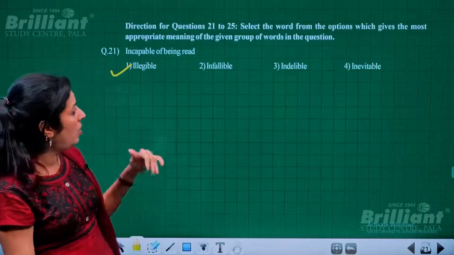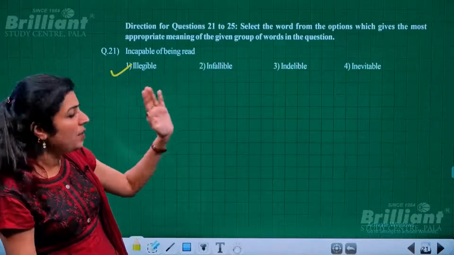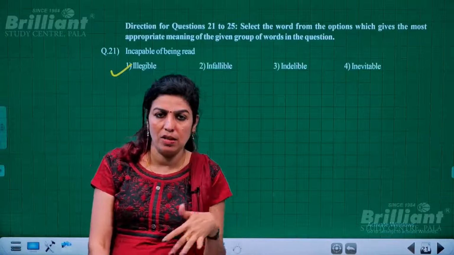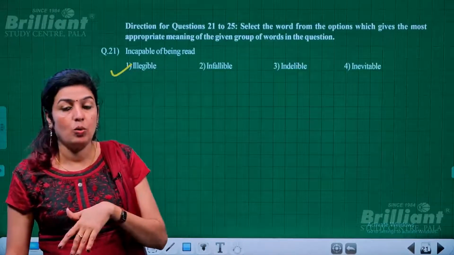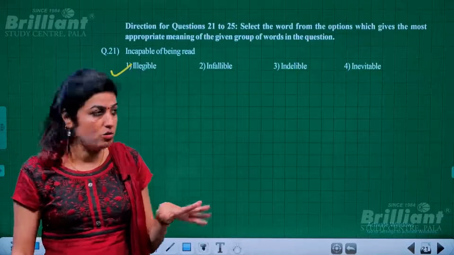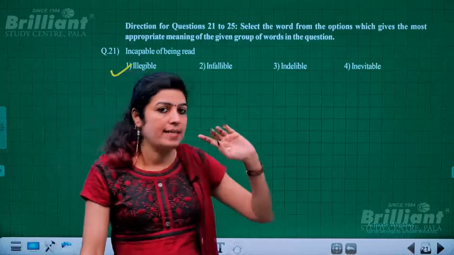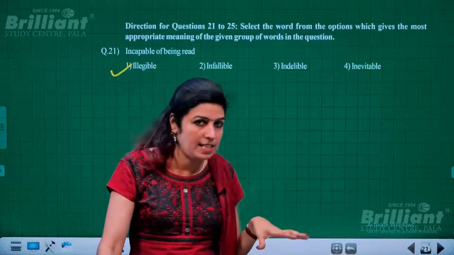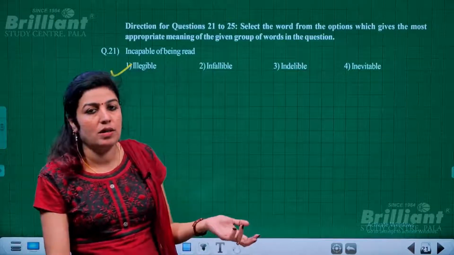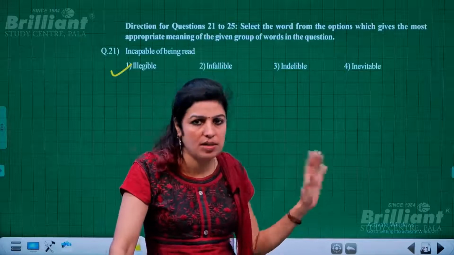Okay, so look at the other options given. Infallible means someone or something that doesn't have any error, free of mistakes. So that is not at all applicable. Then indelible means, for example, something stained, like a piece of paper with stains or marks which distort it a bit.